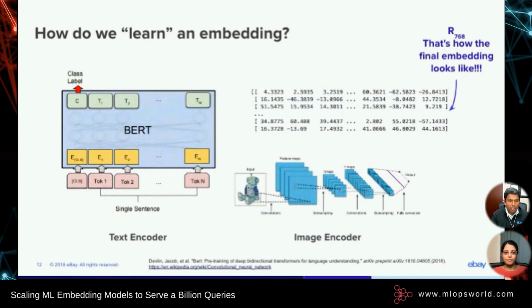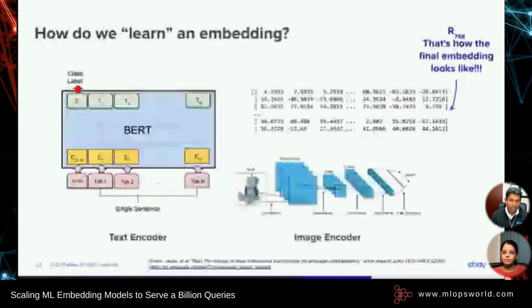So we use BERT, which is a well-known language model for text encoding, and we use ResNet 50 to create these image embeddings, which are then contrastively learned to generate the final item embedding, and that's a good representation of how a final embedding looks. It is 768 dimensions in size, and it has encapsulated both the item and image data in its representation.